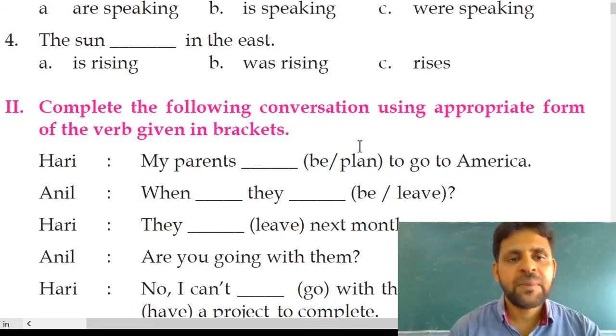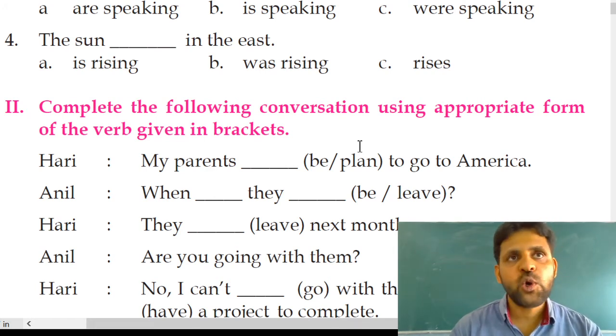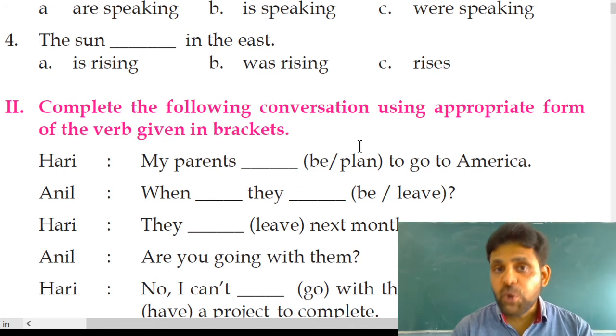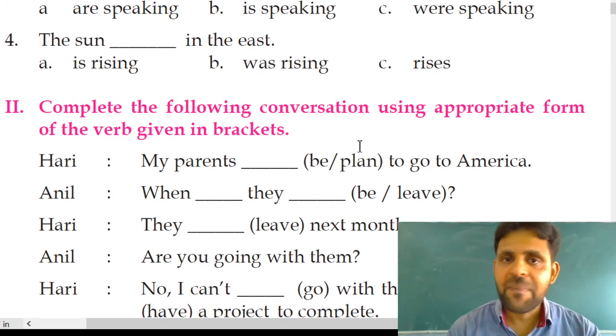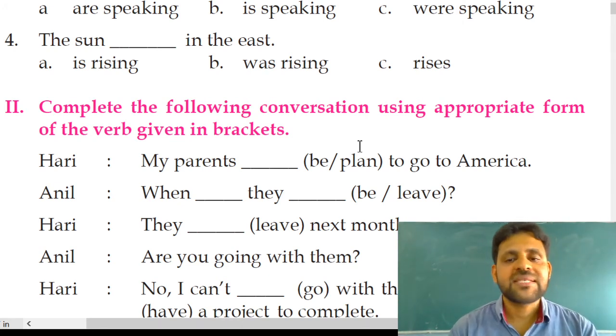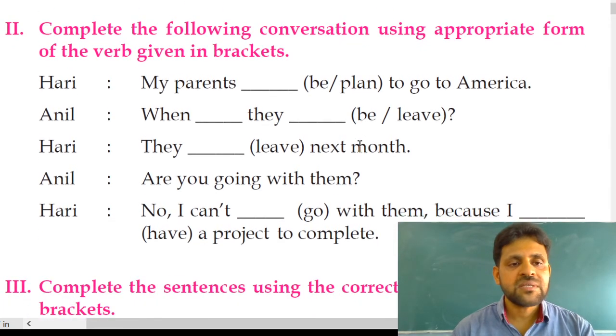And fourth example, the sun dash in the east. The sun, singular subject. And I already told you that when we speak about a universal truth, we must use simple present to convey the idea. Accordingly, yes, the sun rises in the east.